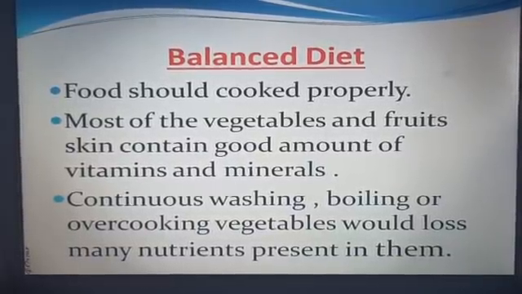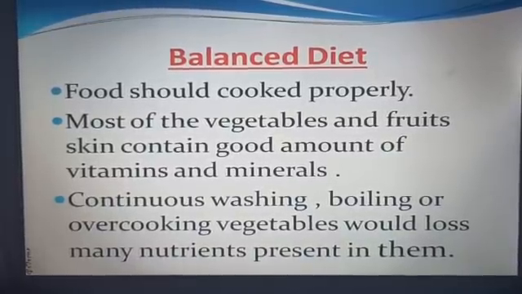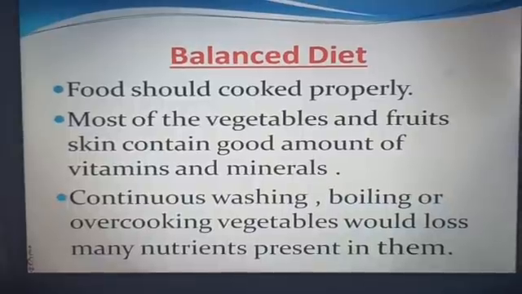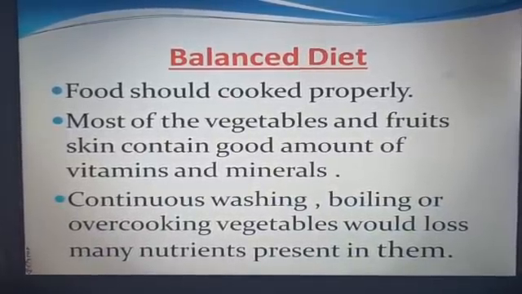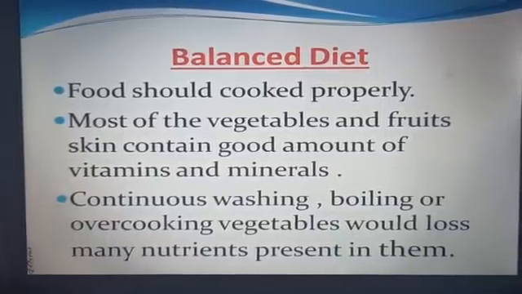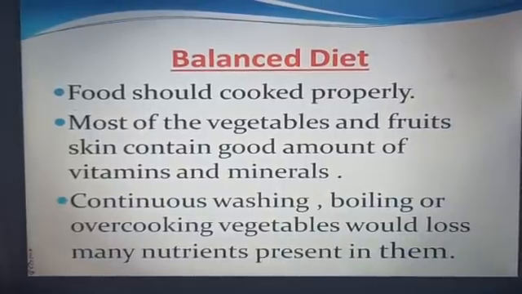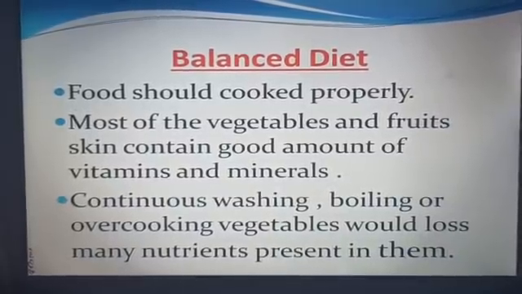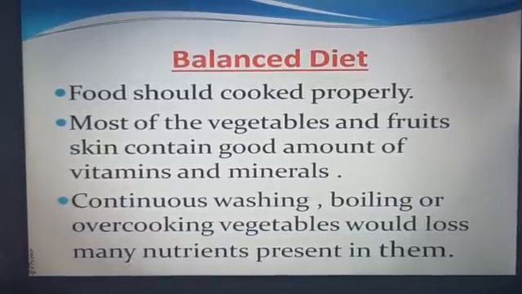Are you aware that some nutrients get lost in the process of cooking and preparation? If the vegetables and fruits are washed after cutting or peeling them, it may result in the loss of some vitamins. Similarly, repeated washing of rice and pulses may remove some vitamins and minerals present in them.